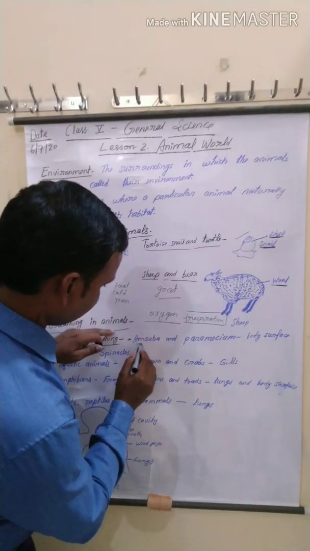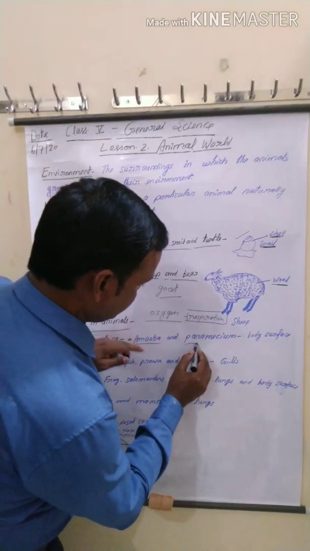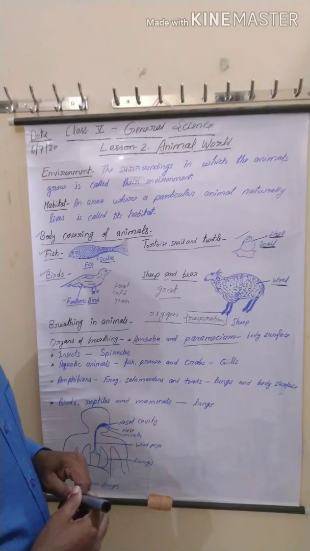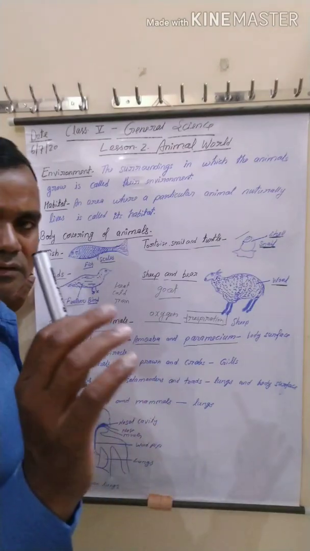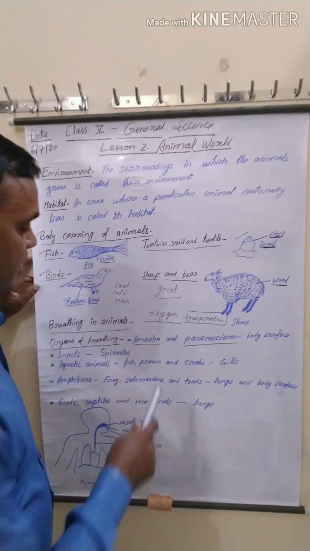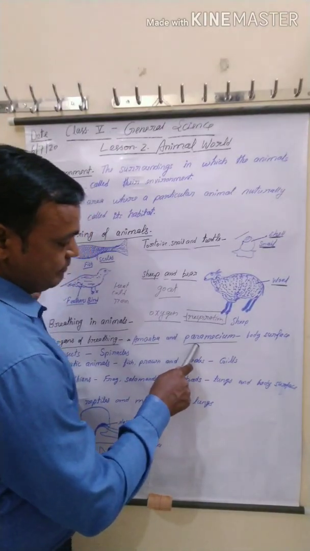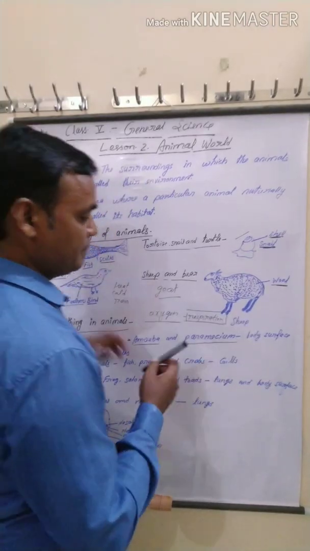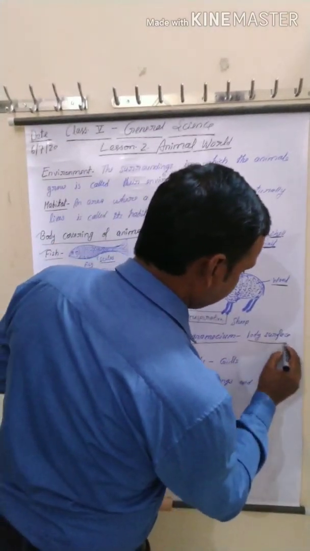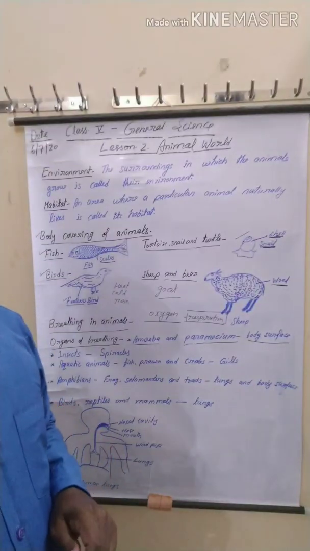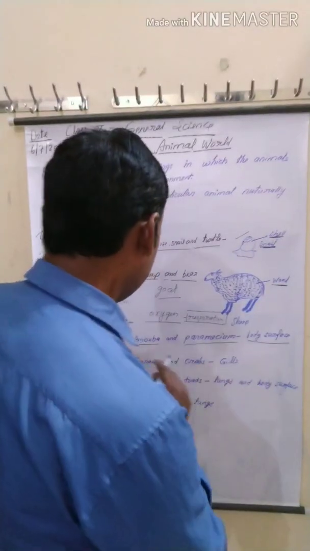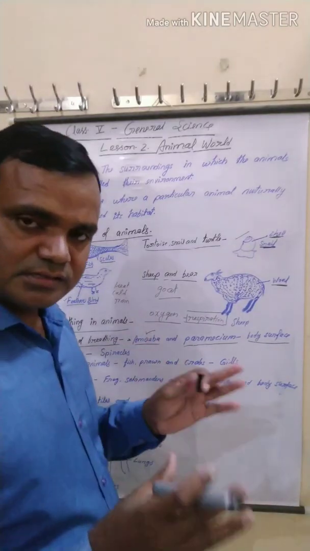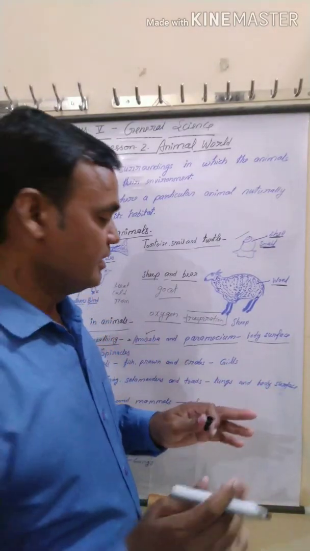First, amoeba and paramecium. Both are unicellular animals. Their body is made from only one cell. They breathe through the body surface. Amoeba does not have a particular shape; their body shape changes.